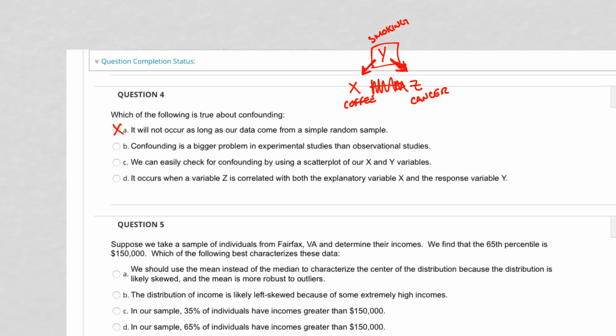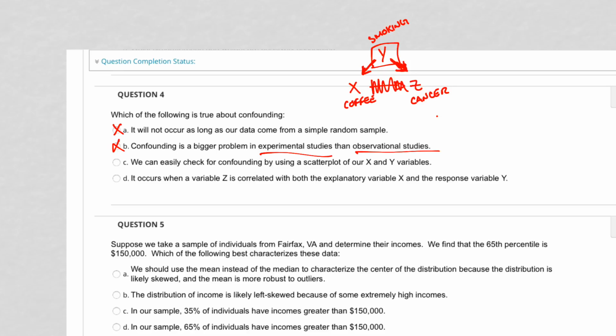So that's not the answer. Confounding is a bigger problem in the experimental studies than observational studies. No. It can happen in both of these, experimental and observational. And it can be a big problem in one and not a problem in the other, or a big problem in the other and not a big problem in the other. We can easily check for confounding by using a scatter plot of our X and Y variables.